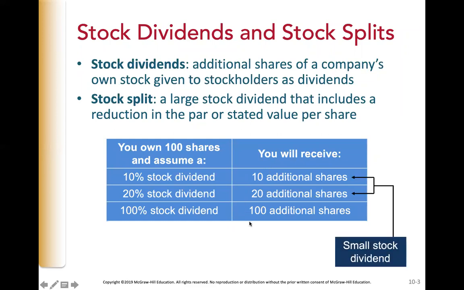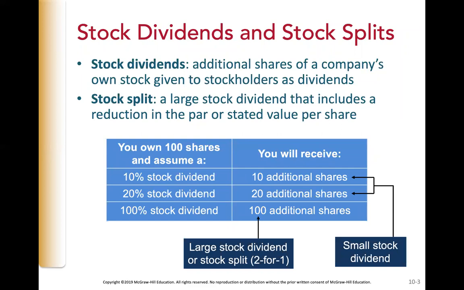The 10 and 20% stock dividends are considered small stock dividends. The 100% stock dividend is considered a large stock dividend. Anything over 25% is considered a large stock dividend. Large stock dividends and stock splits are declared primarily due to the effect that they have on stock prices.